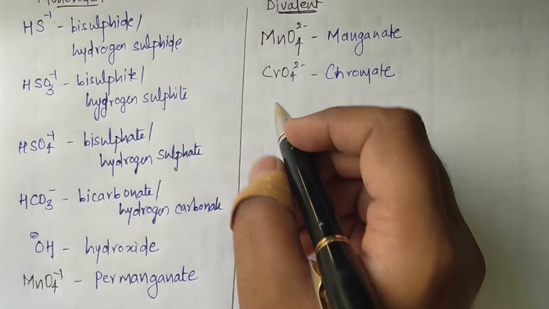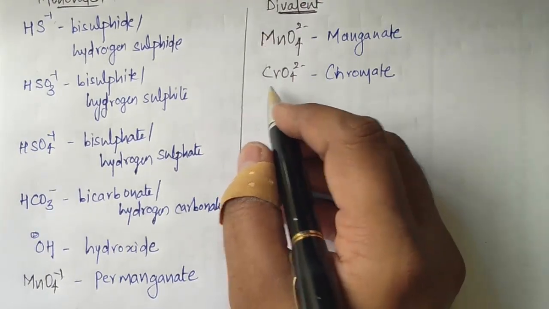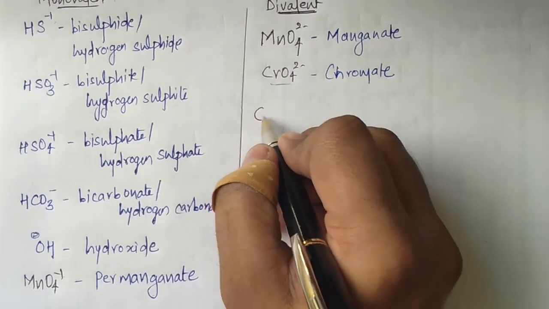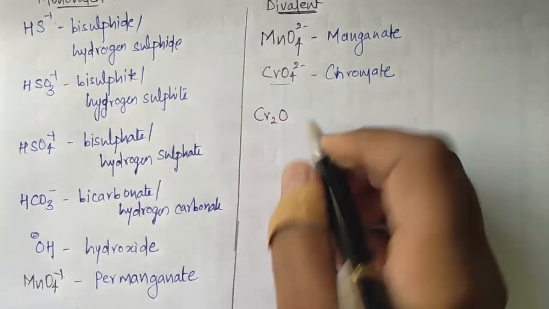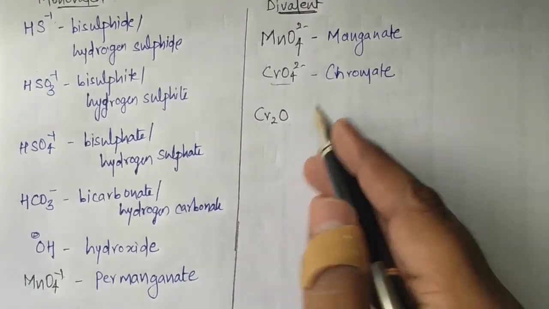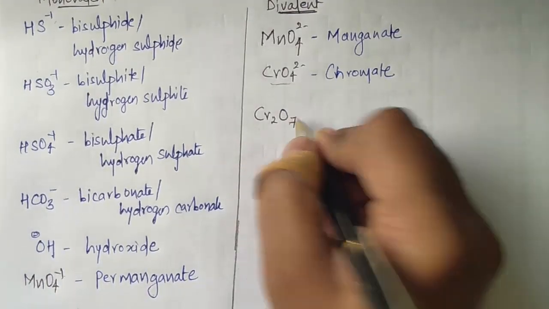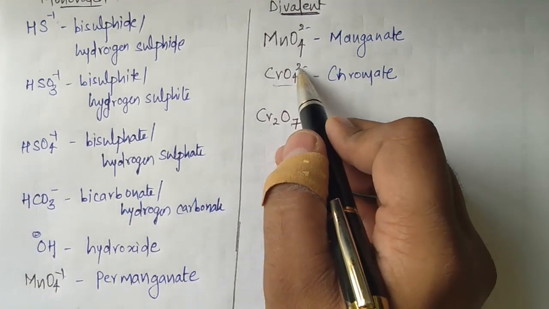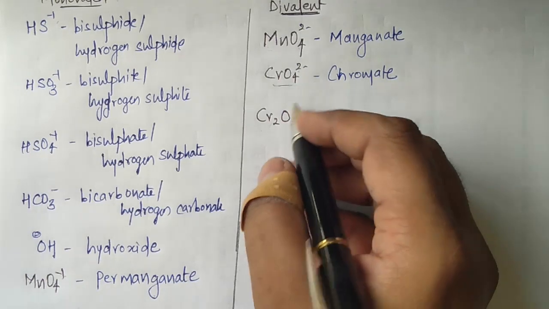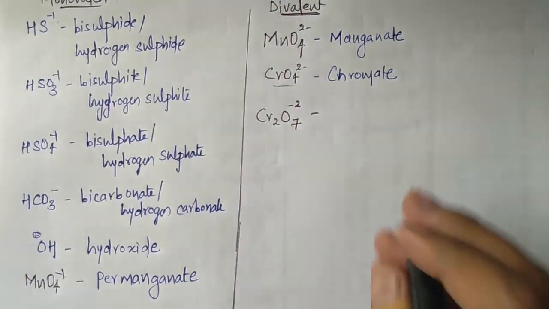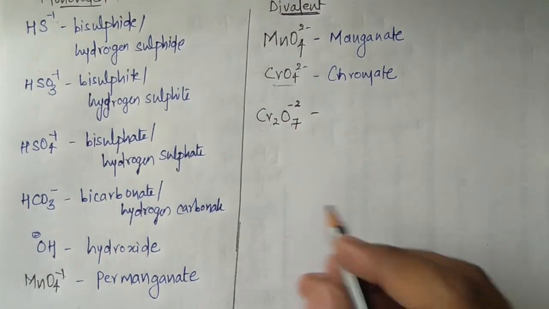Okay, now we'll go with the next. CrO4 2 minus, MnO4 2 minus. Now I will double this. Double means Cr2O, instead of 4, I should have 8. But instead of 8, if I write 7, then this charge might have doubled. That is -2. From -2, it might have converted to -4. But I have reduced one oxygen, so it will remain as -2. Okay, are you able to get my point?